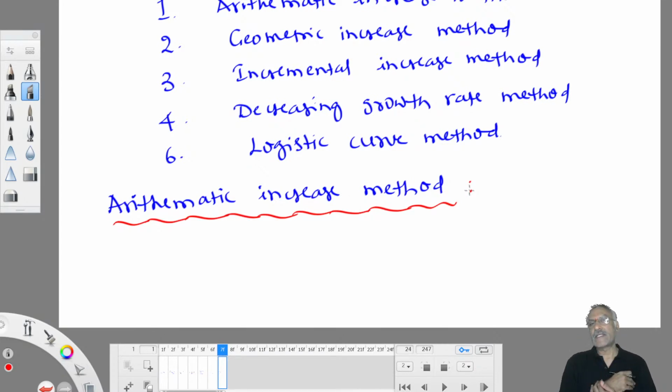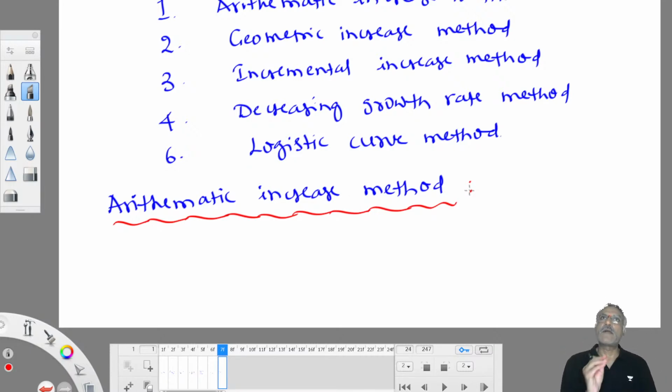The beauty of the GATE exam is, sometimes they will give only population data. You don't find the name of the method. If they ask you to solve this problem by arithmetic increase or geometric increase or incremental increase, it is very simple. If you remember the formula and know how to work out the variables in that formula, by simple formula substitution you can work it out. But if the choice is given to you, to use a proper method and work out, then you fumble.